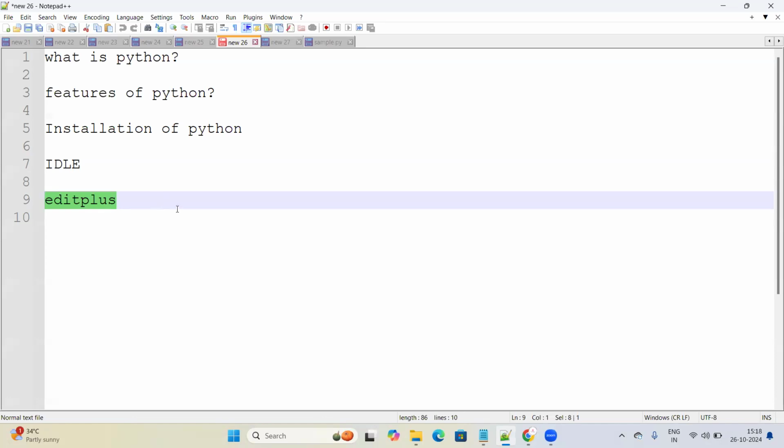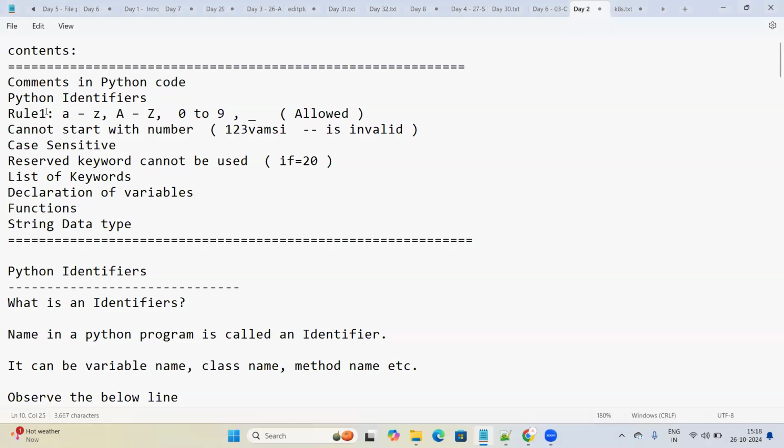Now I would like to continue with these things in day 2. In this particular session, we are going to cover comments in the Python code, that is, how to comment a line in Python code. We are going to understand what Python identifiers are and what the rules for declaring identifiers are.